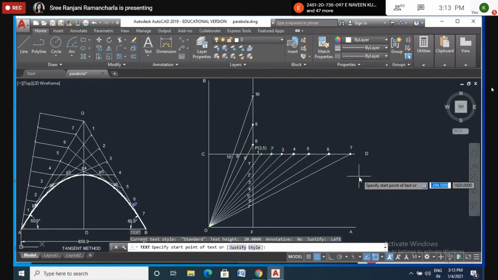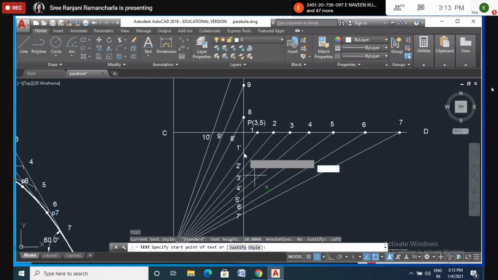After joining those lines, you can see that line 1 joining at O crosses the vertical line, so you name this as 1 dash. Similarly, line 2 crosses this vertical line and you name it 2 dash. Like that, 3 dash, 4 dash, 5 dash, 6, 7, till 7 points. However many points you made here, that many points you will get here also.